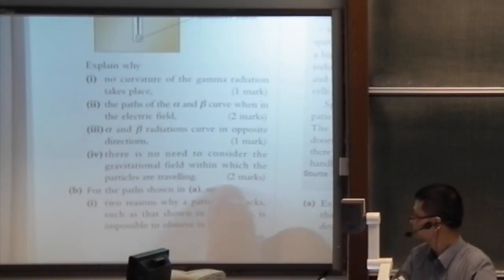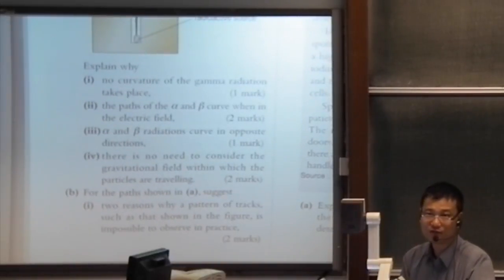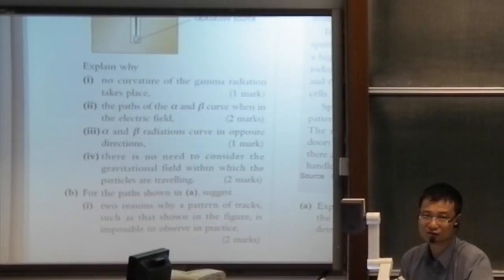Now, 2 marks. The reason why we ignore the gravitational field is that the mass of this particle is so small that the gravitational force is not significant, or is negligible, or too small. Actually, it is in the order of magnitude of 10 to the power 37 times weaker.